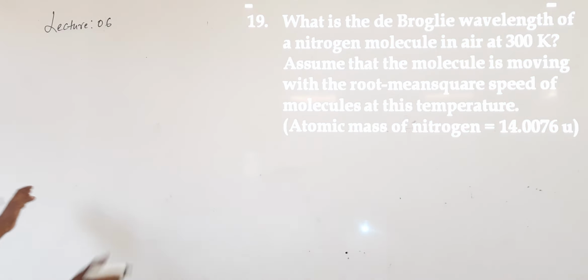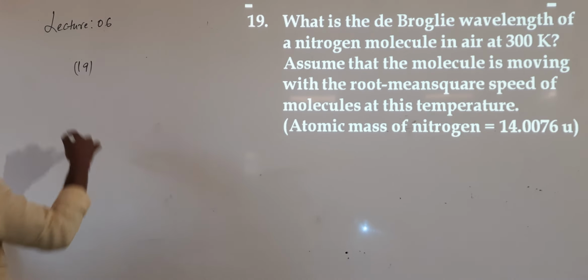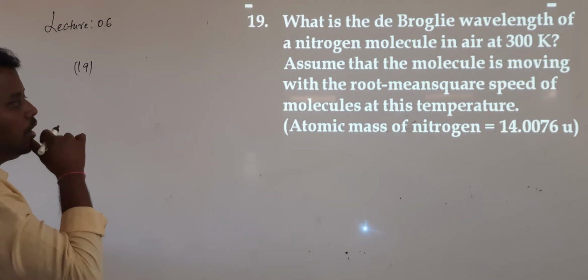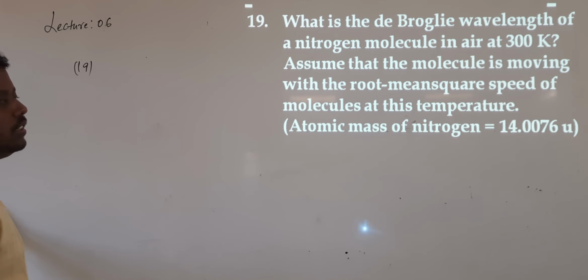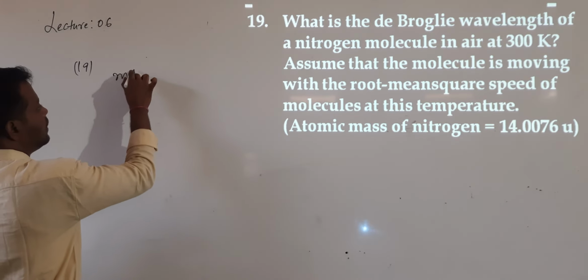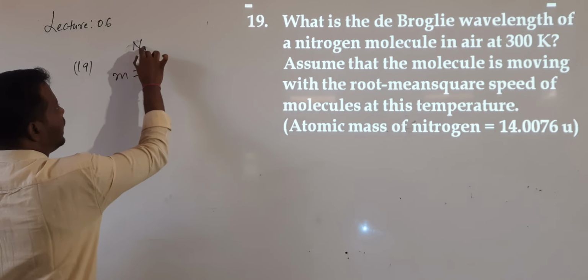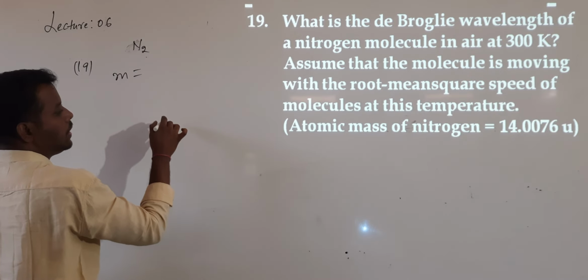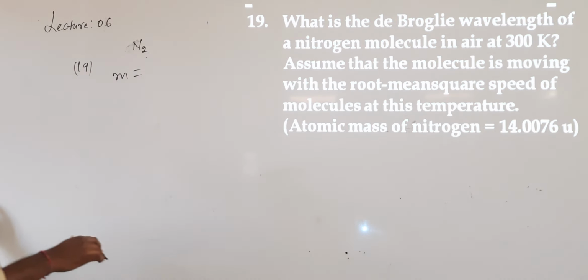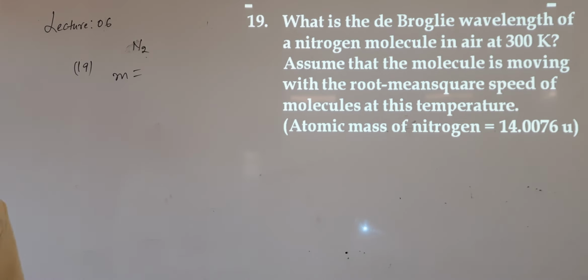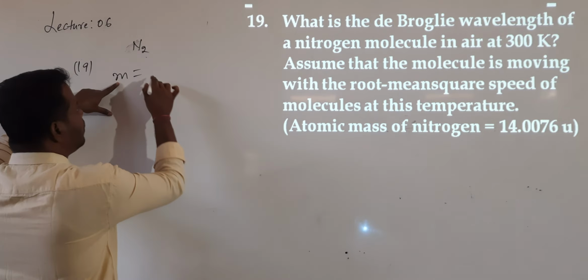So nitrogen molecule, question number 19. The atomic mass of nitrogen is 14.007. Atomic mass is given. Nitrogen molecule means N2. So the mass value: 1 AMU is equal to 1.66 into 10 to the power of minus 27 kg. So the atomic mass of one nitrogen molecule is that much.